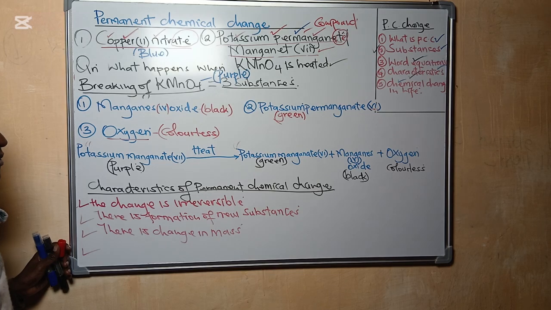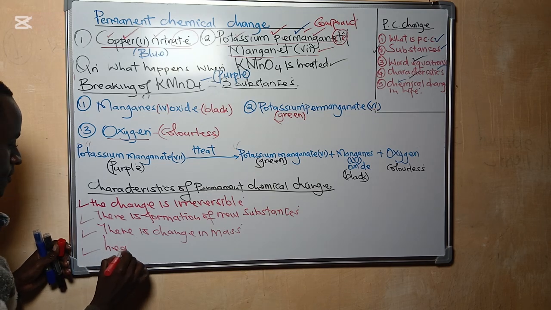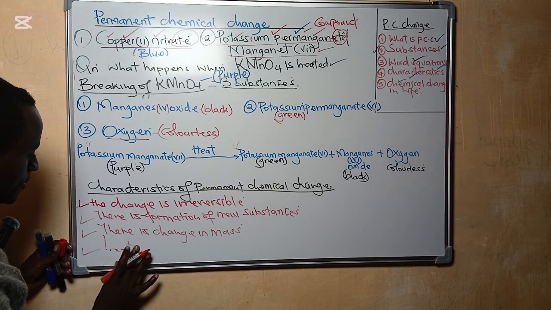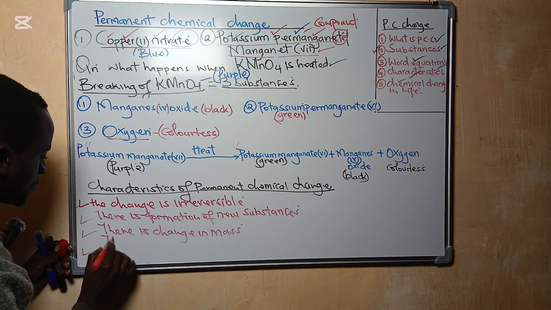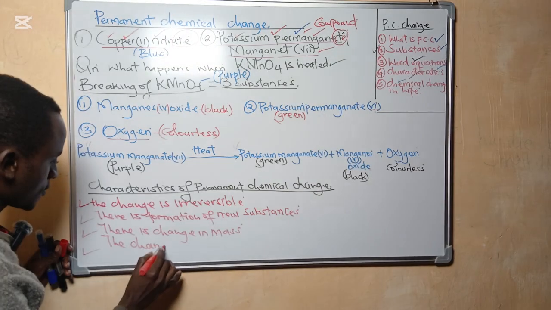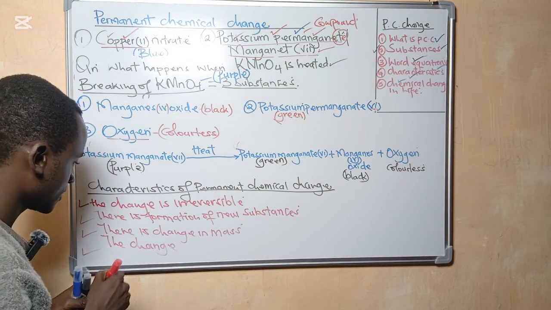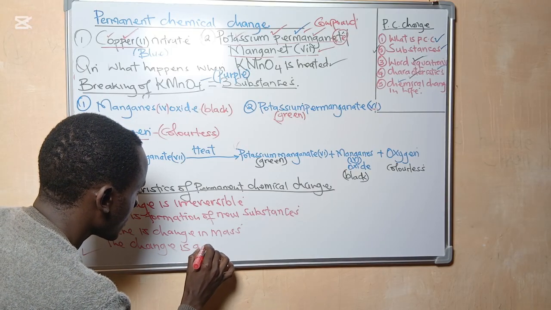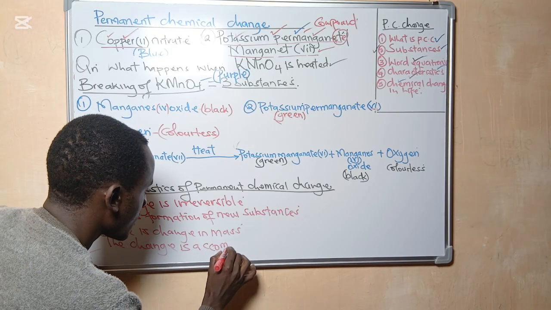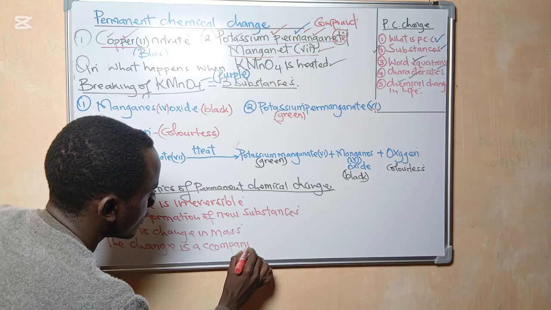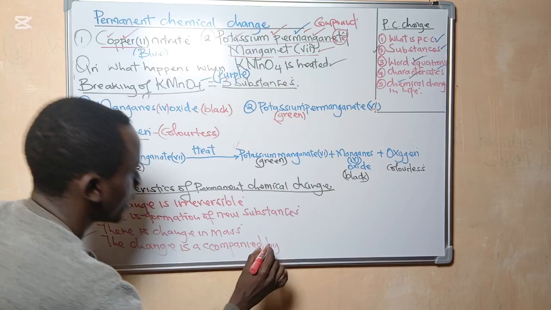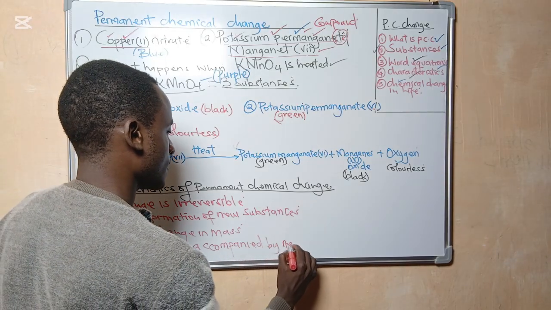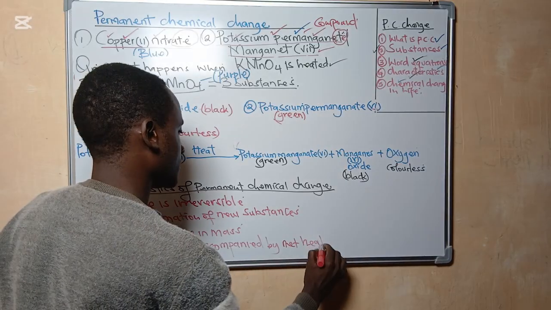Then the last one, the change is accompanied by net heat change.